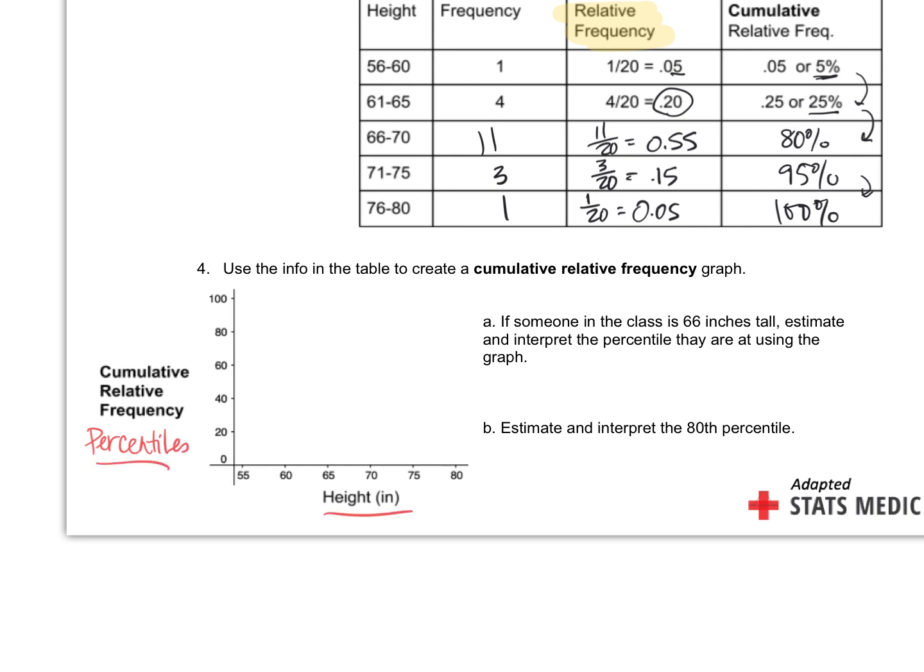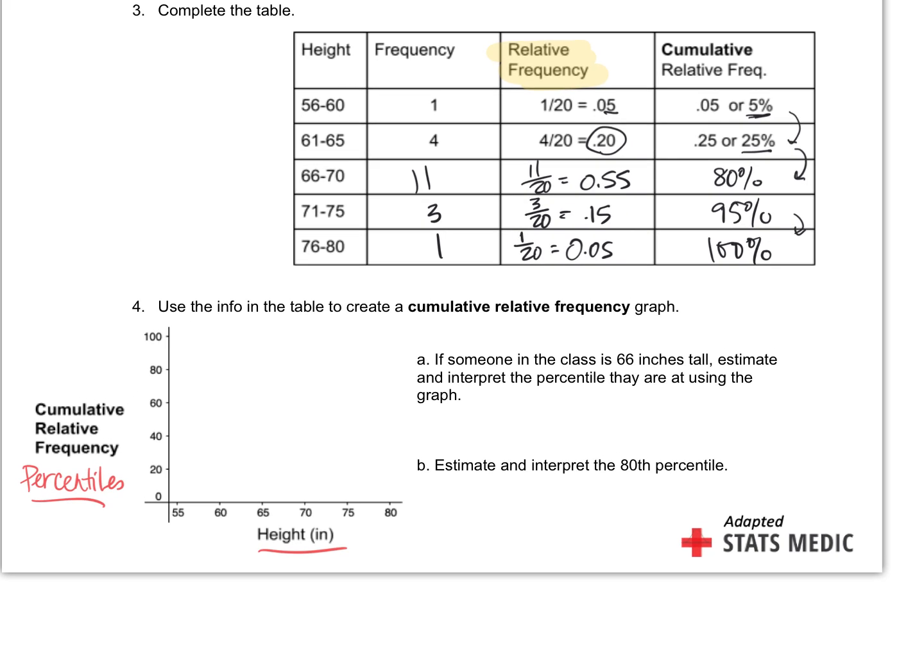And then you have your variable of choice on the x-axis, height. All right? So we're going to take that line. Our line is going to ultimately end up at 100% accounted for, right? So we're going to take it into groups. So that first, from 55 to 60, was only 5%, right? So I'm going to draw my line to just 5% and land it at 60.